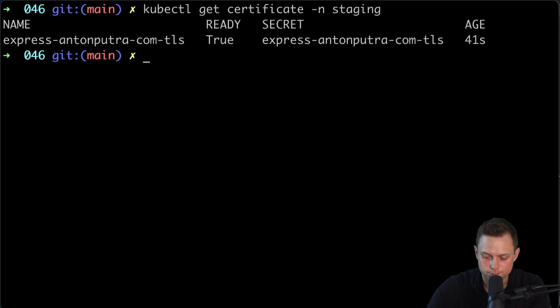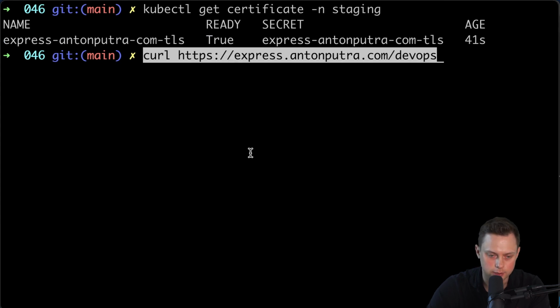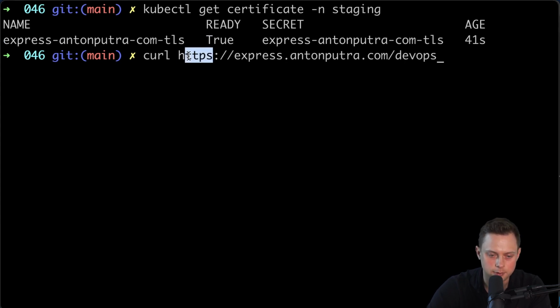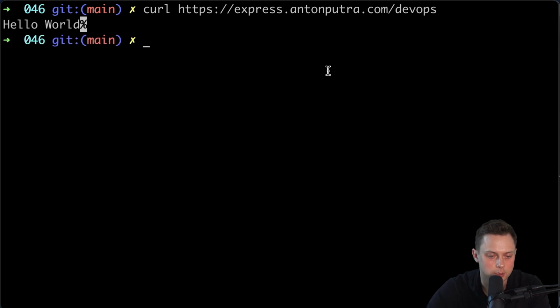And finally, we can actually hit the HTTPS now, Express, and then the DevOps endpoint. All right, and it works, HTTPS, and we don't have any errors.